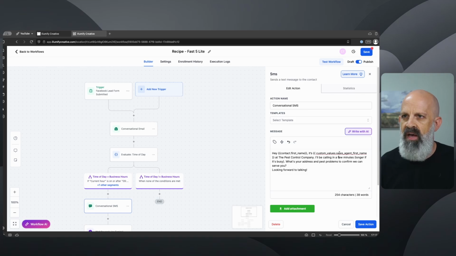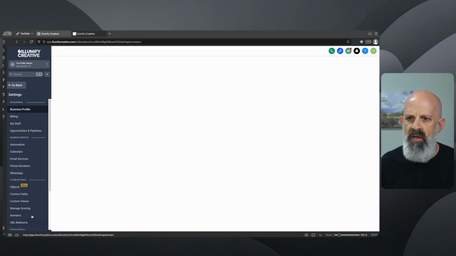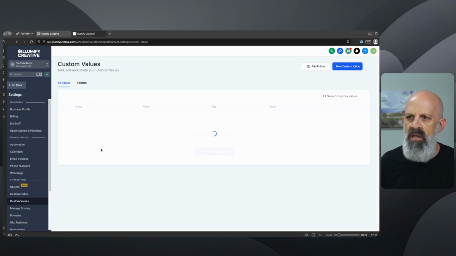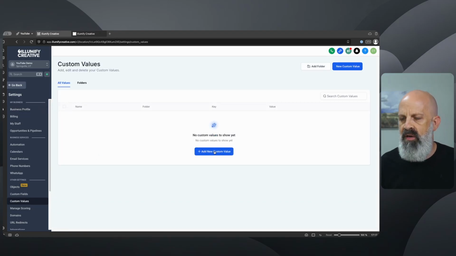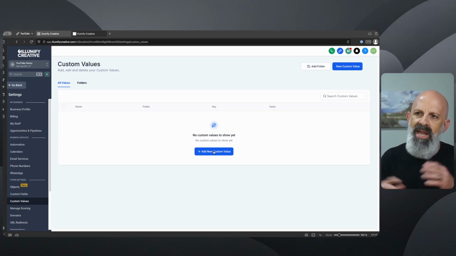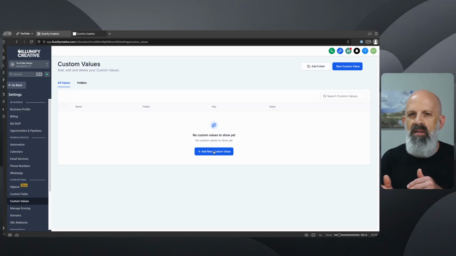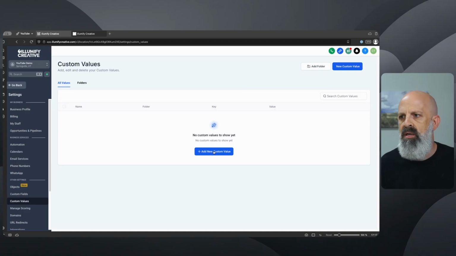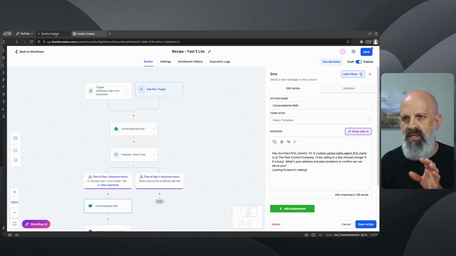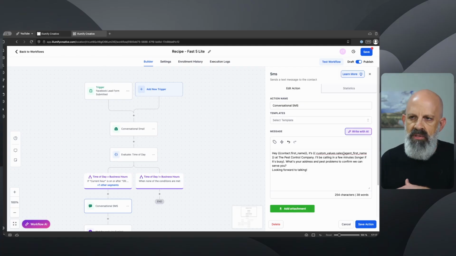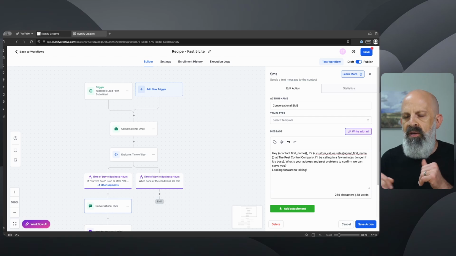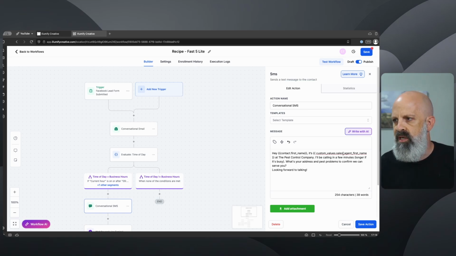If you don't know what a custom value is, it's simply in the settings area of HighLevel. I'll show you real quick. You come over here to custom values. You can set up these custom values, which I have none right now, but you can set up a custom value that can be used system-wide for any contact record. It's not specific to a contact record. So that's what we're going to use. I like to use that for the salesperson's first name so that it'll automatically merge that in. And then if the salesperson leaves or gets fired or whatever, you can go into the custom values and switch out their name real quick and easy.